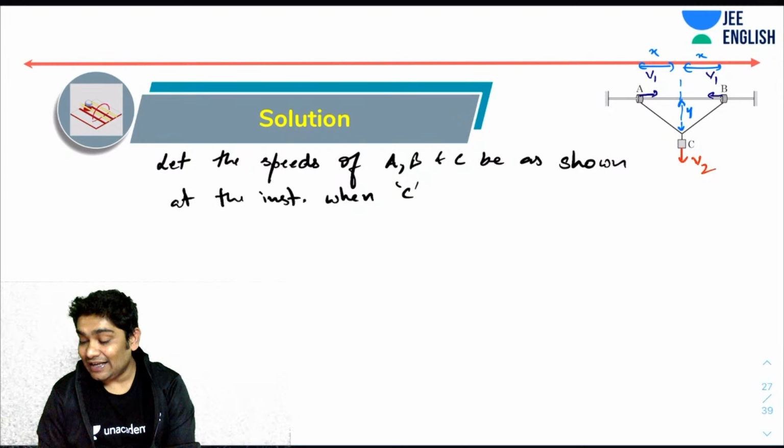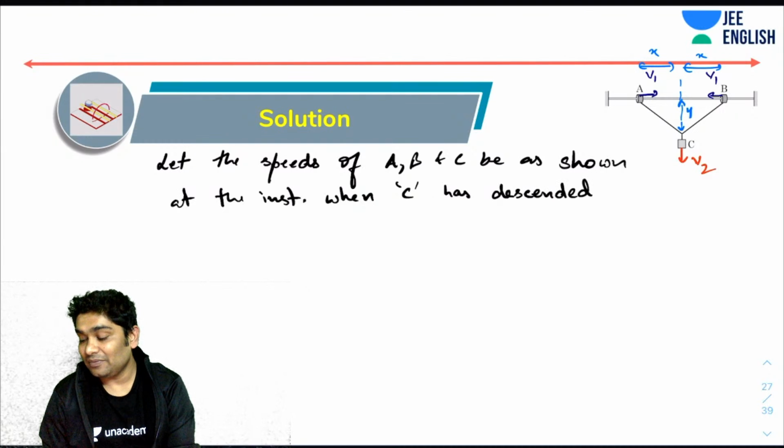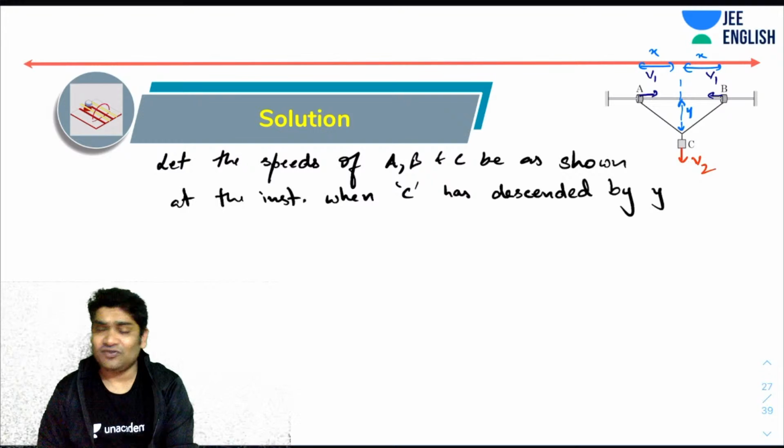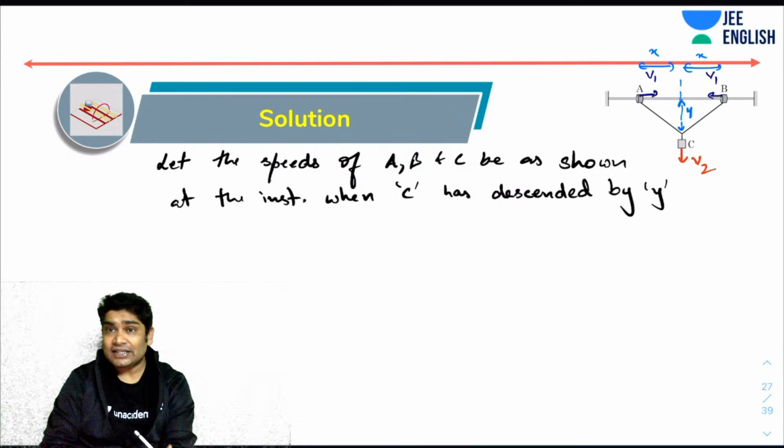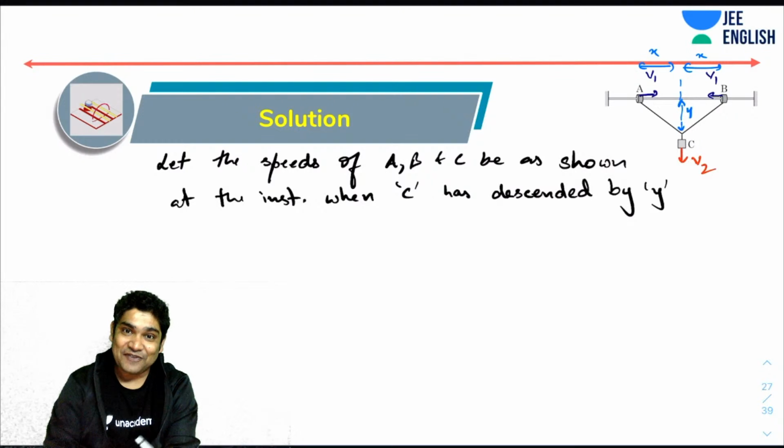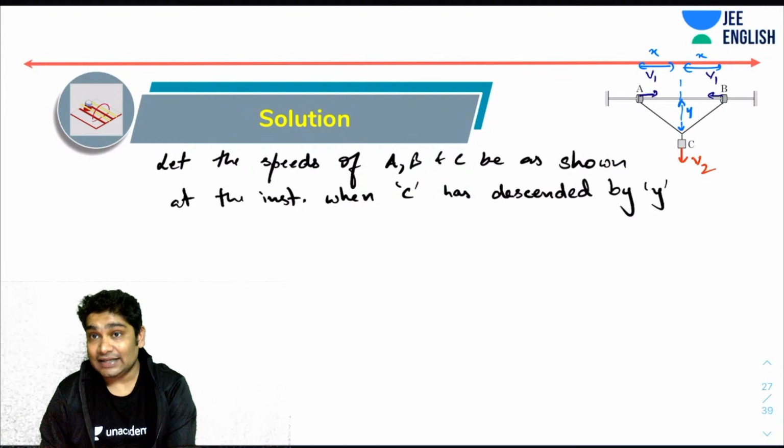When C has descended by some distance y, you realize I can relate the velocities V1 and V2. How? Let's see.